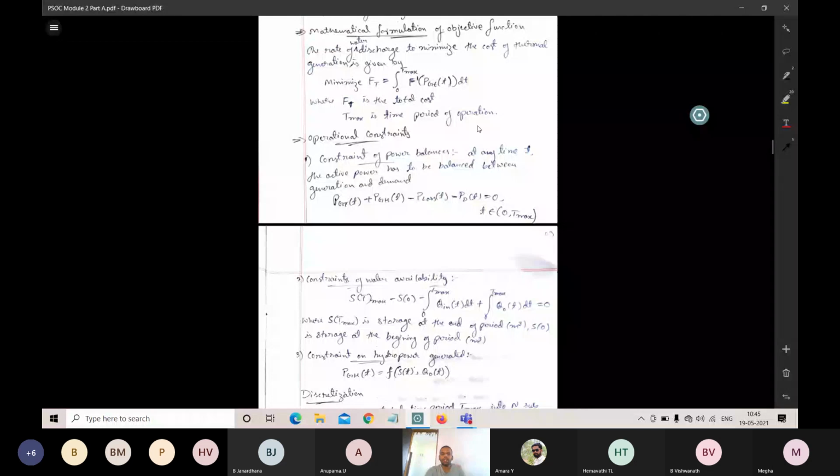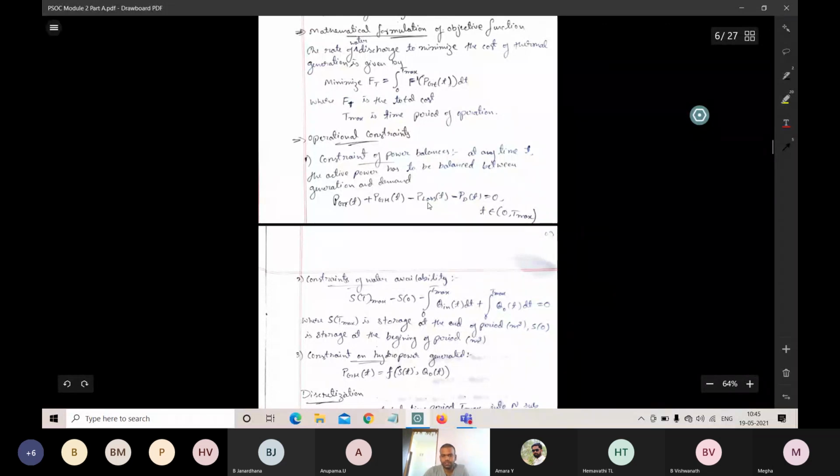Here the generated power is PGT-T and PGH-T. The total demand is PD and the losses are P loss. The same thing I have written here: PGT-T plus PGH is equal to P loss plus PD. I have just taken it to one side, that's why it is negative. So this is the first constraint: the power has to be balanced with the demand and the losses.